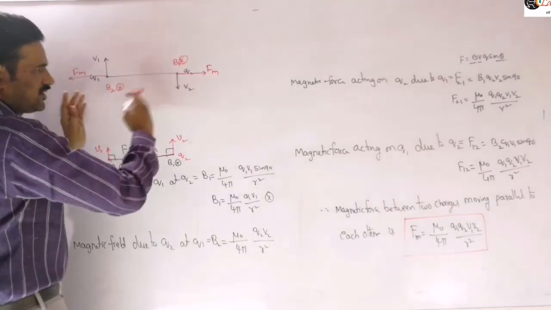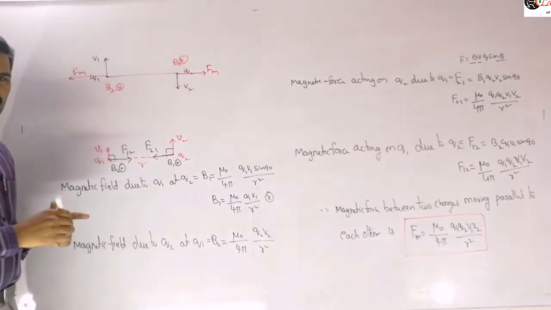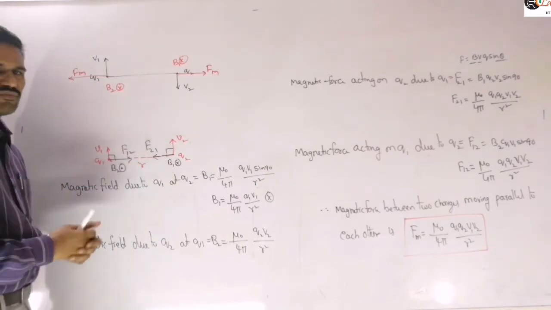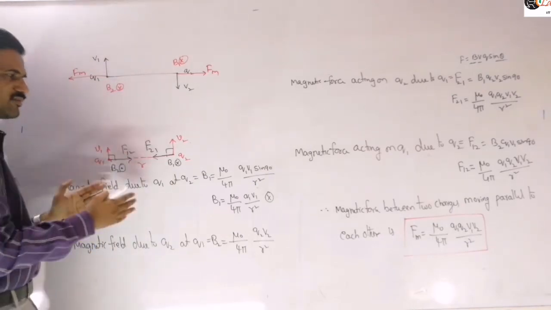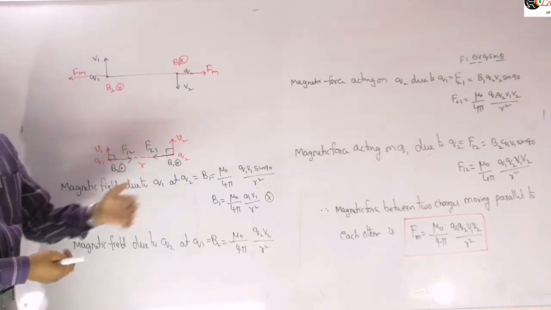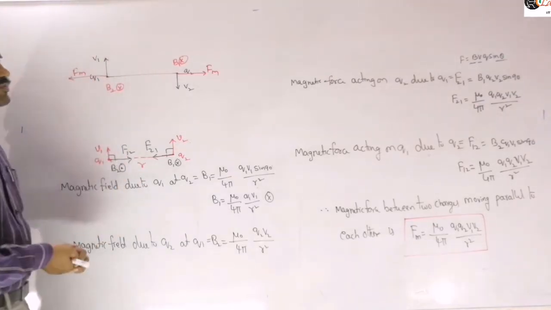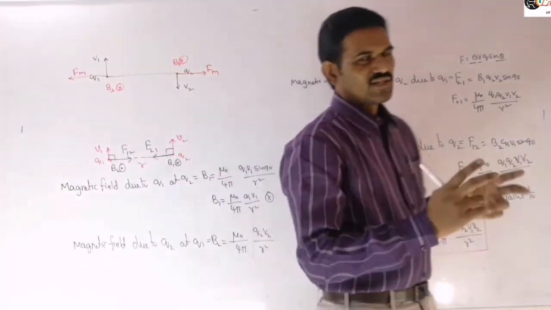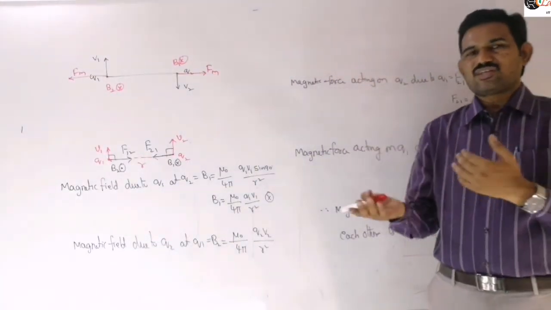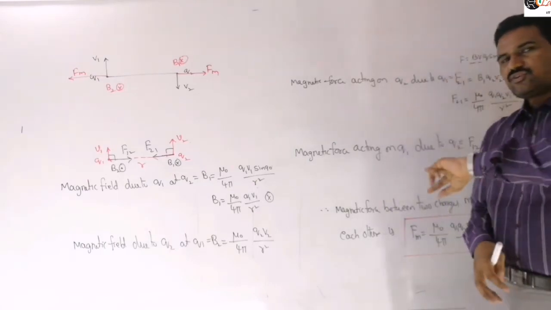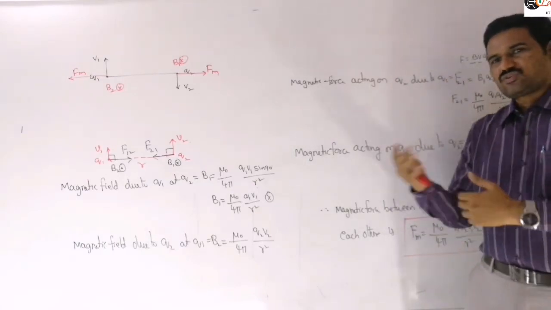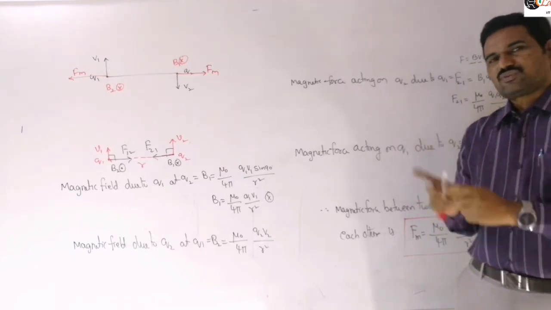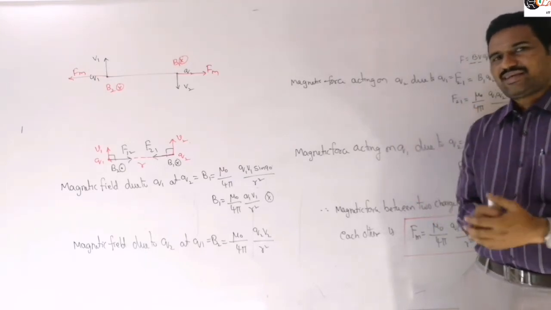Now we can observe that the force is what we call the repulsive force, right? That is what I mentioned there. If the charges are like charges and they are moving in the same direction, then it will be attractive. If they are moving in opposite directions, then it will be repulsive. If you are taking unlike charges, like one positive and the other negative, then you need to reverse these concepts. If they are moving in the same direction, you will get repulsive. If they are moving in opposite directions, you will get attractive.